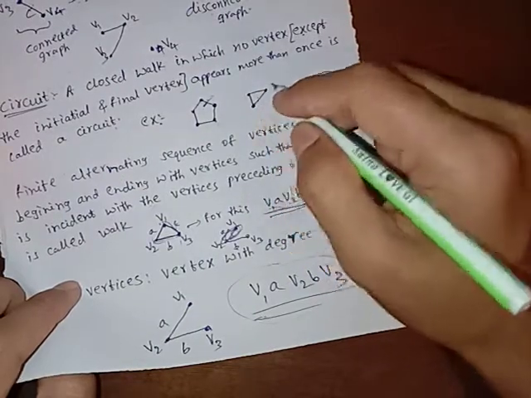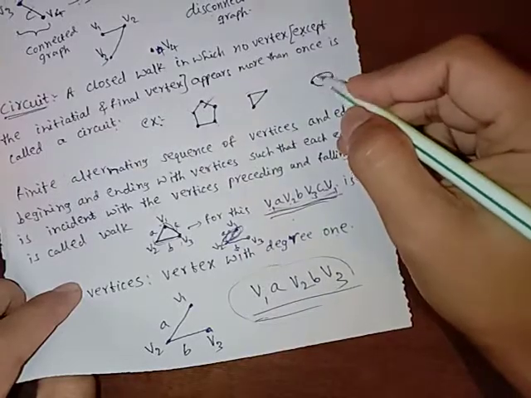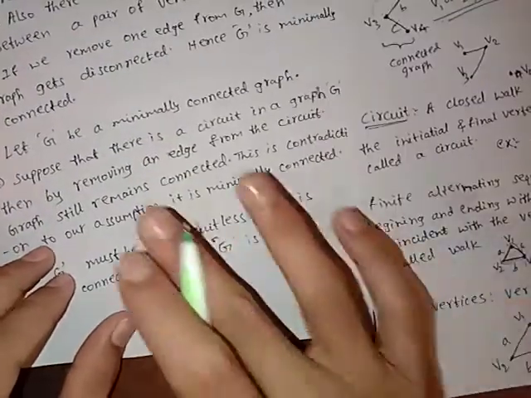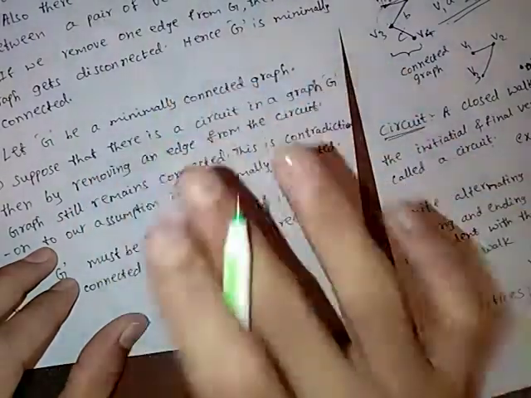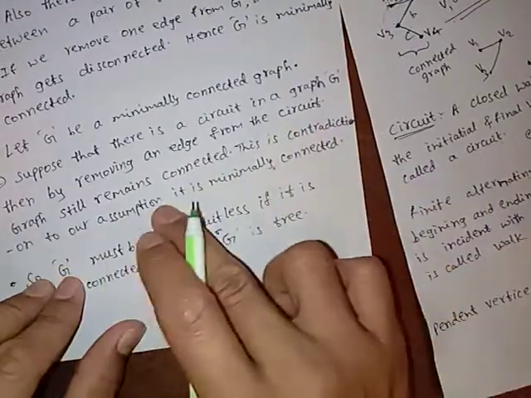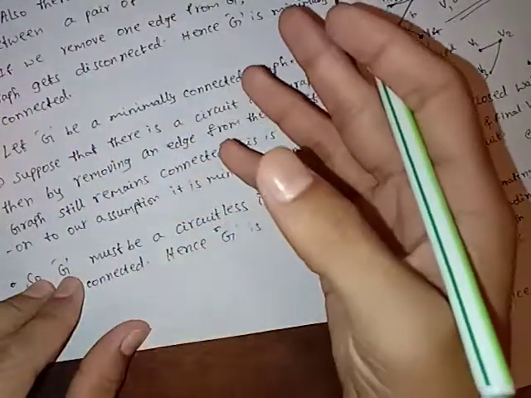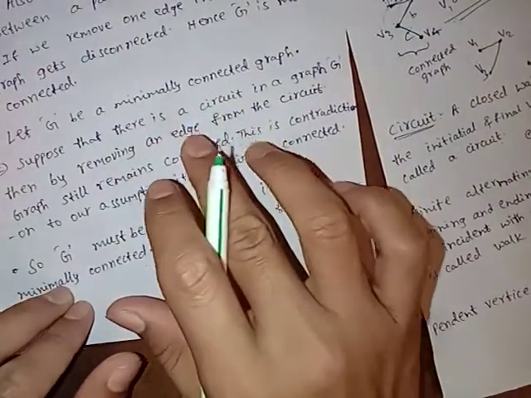If we remove one edge from here, this is an example of a circuit. The graph remains connected. From any circuit, if we remove any one edge, the graph remains connected. This is a contradiction to our assumption of minimally connected. What is minimally connected? When we remove any one edge, it becomes a disconnected graph. So it is not possible.